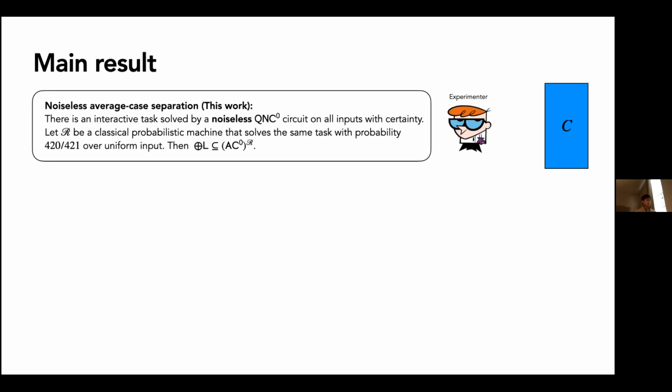So we have an interactive task. What that means is that the experimenter gives some inputs in the first round, x1. The circuit will return with output y1. And then the experimenter goes in the second round with an input x2, and then the circuit outputs y2. This is just the setup of the interactive problem, for which we show that a classical machine cannot do very well, or it requires the power of parity-L, basically.